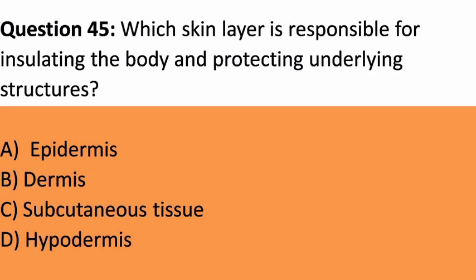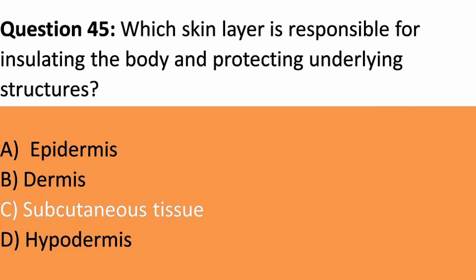Question 45. Which skin layer is responsible for insulating the body and protecting underlying structures? A. Epidermis. B. Dermis. C. Subcutaneous tissue. D. Hypodermis. Answer. C. Subcutaneous tissue. Explanation. The subcutaneous tissue, hypodermis, insulates the body and provides protection to underlying structures like muscles and bones.